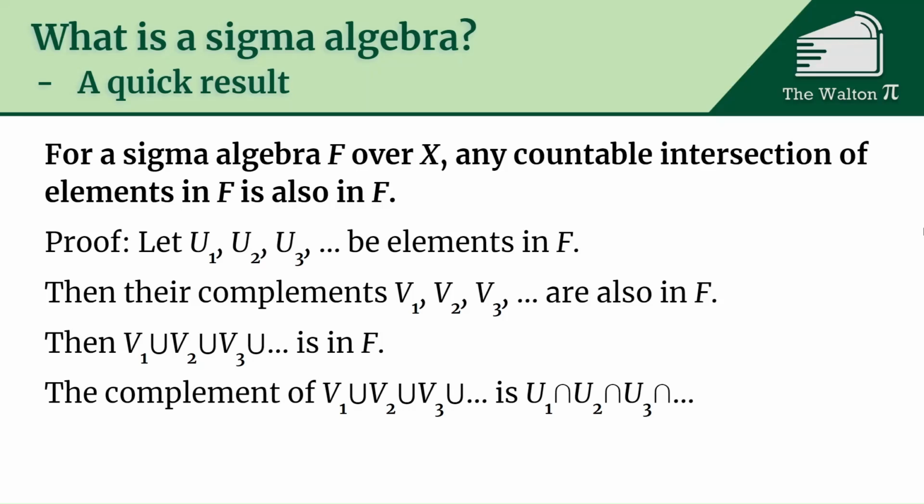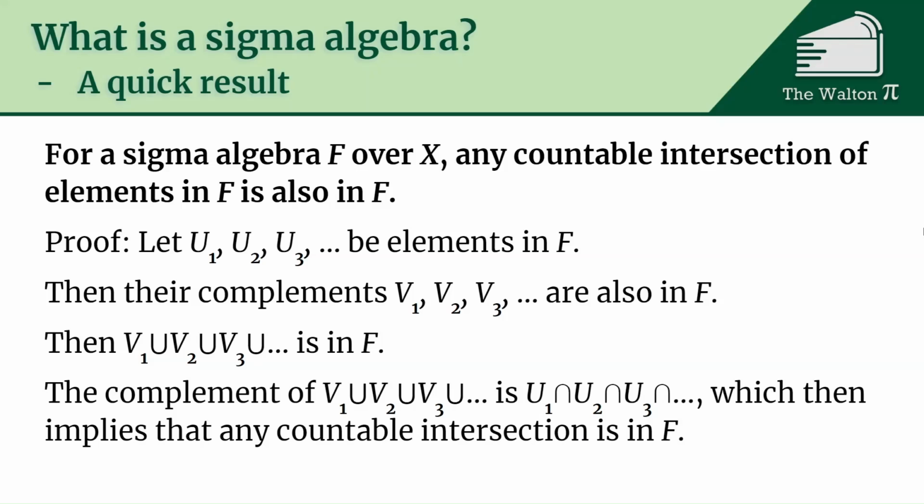But then their complement is going to be the intersection of all the U1, U2, U3, ... And so that means that any countable intersection is going to be in F, which means that any countable intersection of elements in F is also in F, and we have finished our proof.